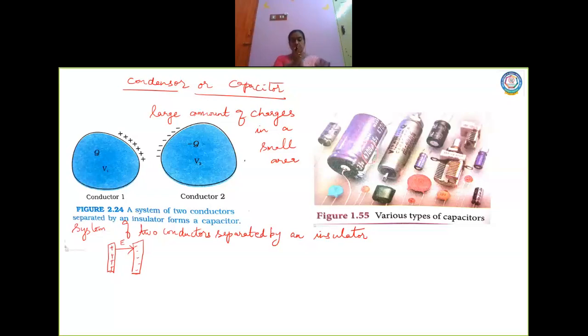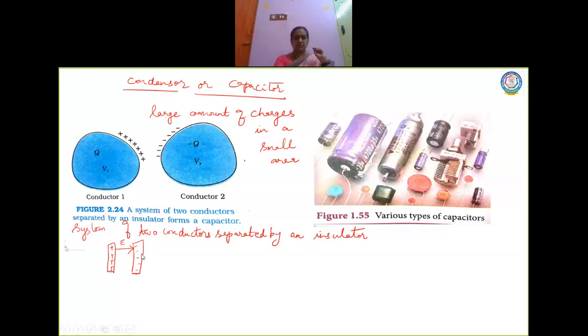Now whenever we talk about charges, we need to talk about two very important things. One is electric field, the other one is electric potential or electric potential difference, right? What is electric potential difference? You know the definition: it is the amount of work done to move a unit positive charge from one point to another. Here we'll say from conductor 2 to conductor 1. Now when you do the work from conductor 2 to conductor 1, you are doing the work against the electric field.